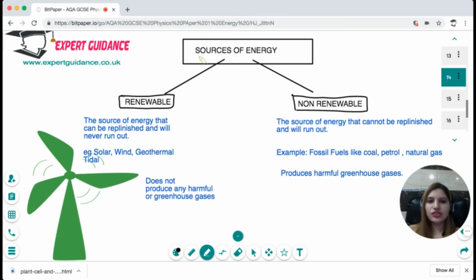Next, you should know what the different sources of energy are. It's renewable and non-renewable. Renewable sources are those energy sources that can be replenished and will never run out.